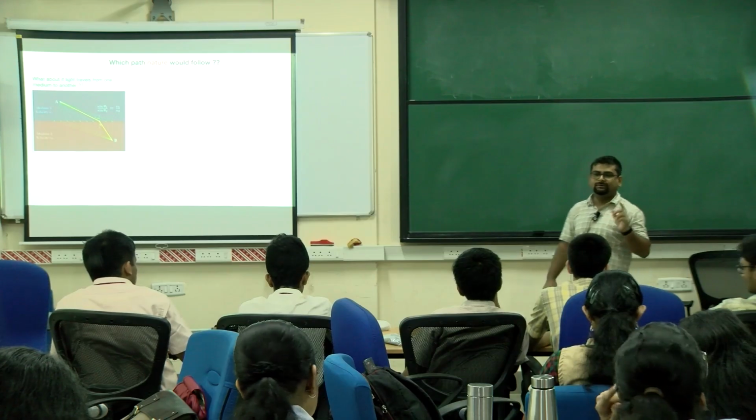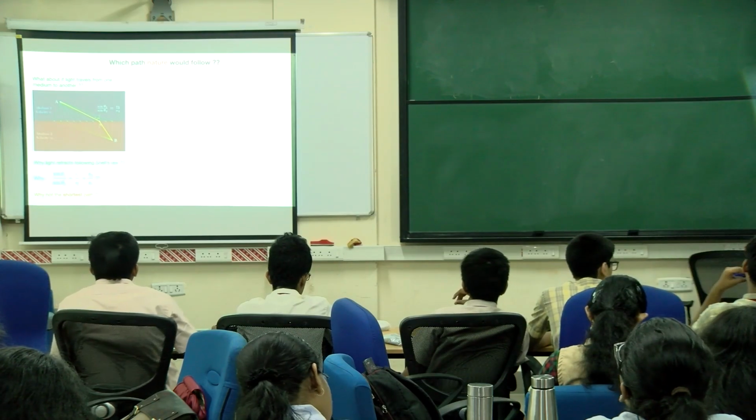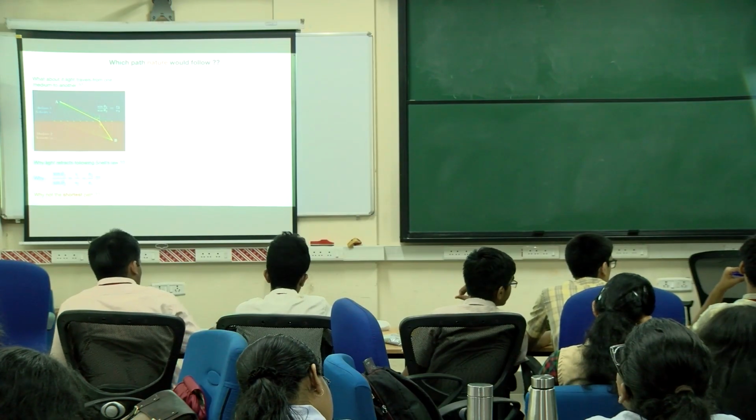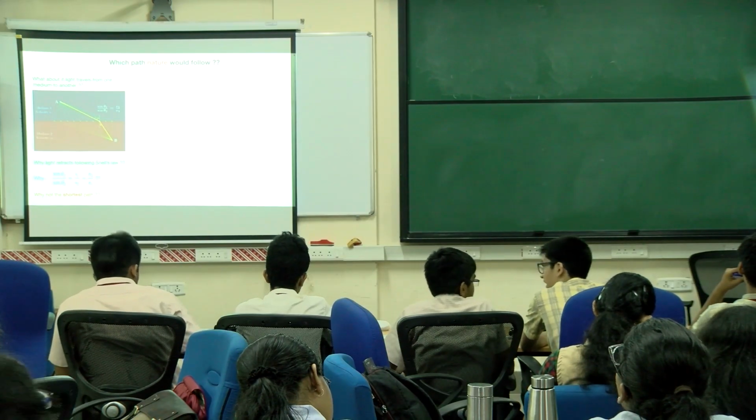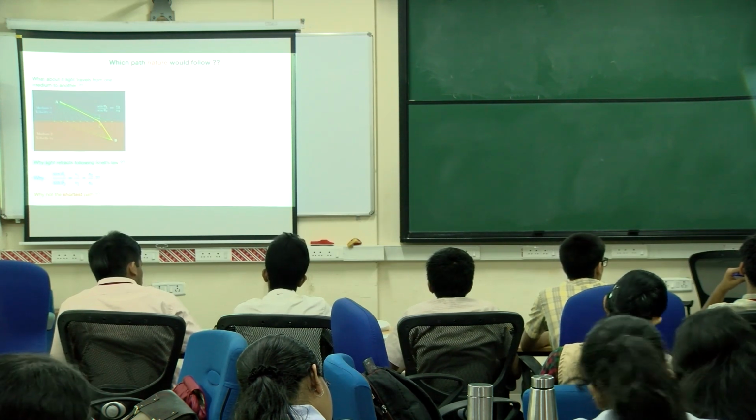And we know this law. What is it called? Snell's law. But point to be noted, light here follows Snell's law. It doesn't follow the shortest path. Light follows some path given by Snell's law, but not the shortest path.